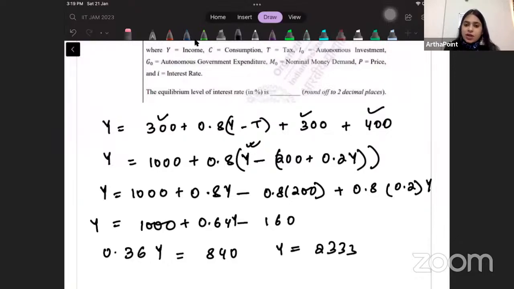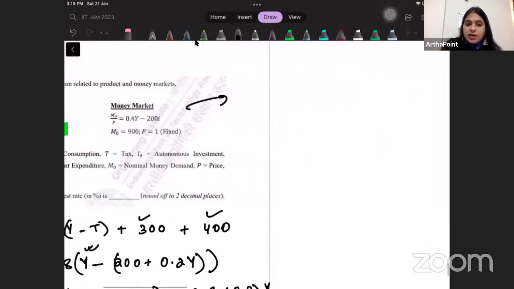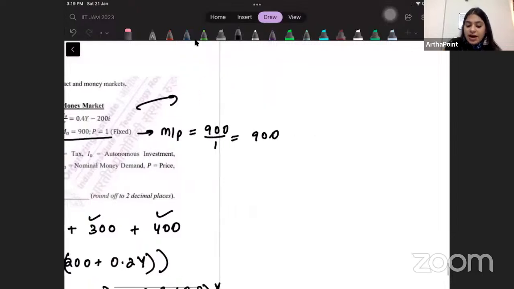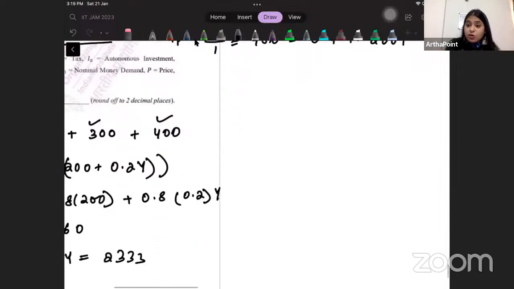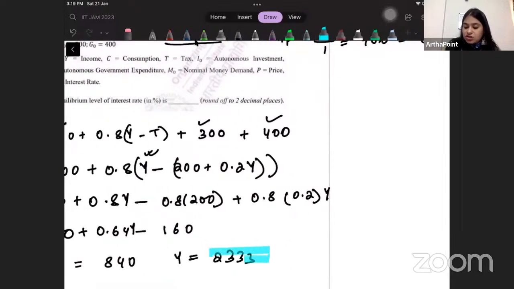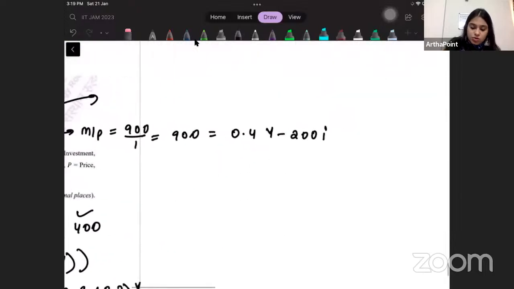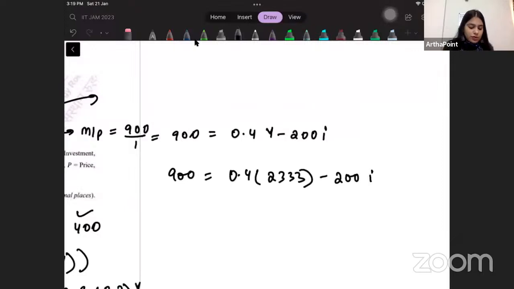This is your Y. Now come to the money market. The money market says demand for money should be equal to supply of money. Supply of money is M by P, which is 900 by 1, which is 900. Demand for money is this, and it should equal the supply. Why I found out from the goods market is 2333, so I will just plug in this value. I will get 900 equal to 0.4 times 2333 minus 200 I. Just solve for I. So you will get I as 0.16.